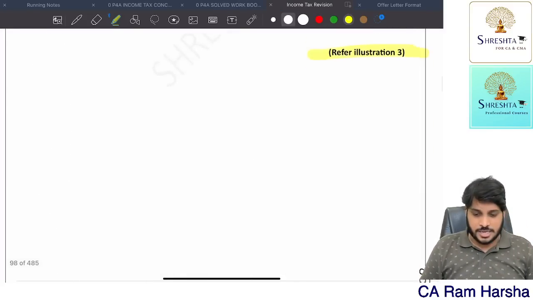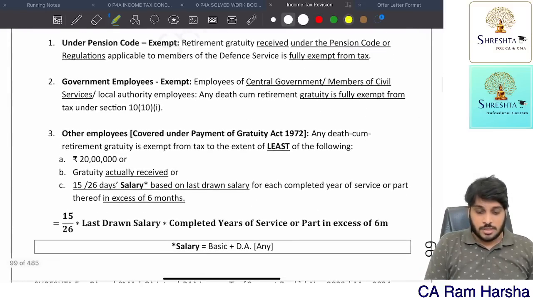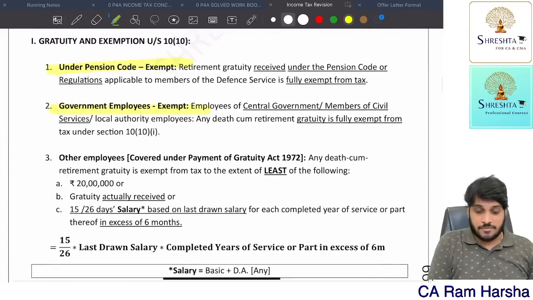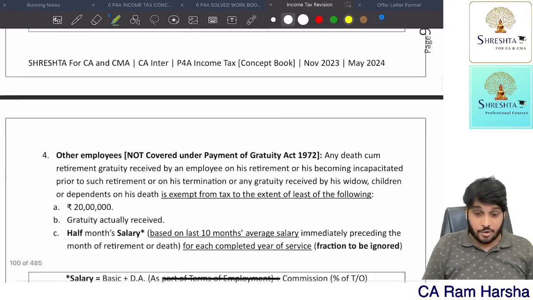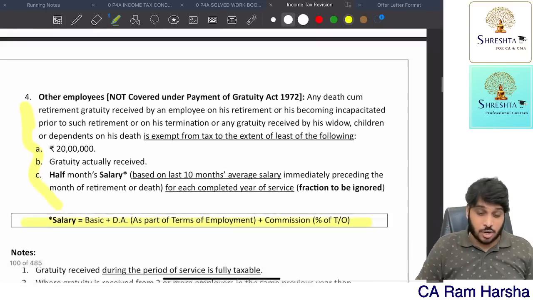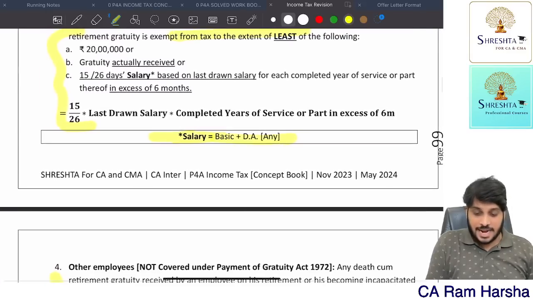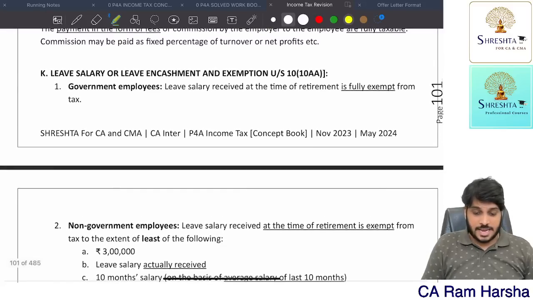So the pension point, here I have given the entire thing, whatever I have told. Gratuity point: government employees exempt, defense people exempt, other non-government employees where the Act is applicable, I have already told. Act is not applicable, I have told. What do you mean by salary when the Act is not applicable? What do you mean by salary when the Act is applicable? Everything I have covered. Then we also covered right now leave encashment, leave salary.